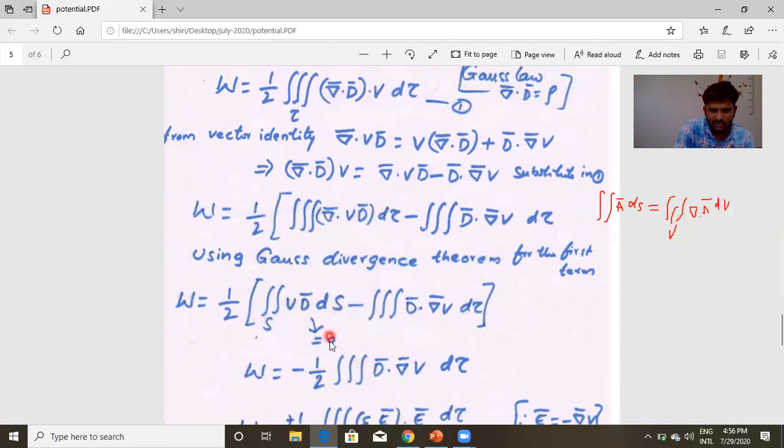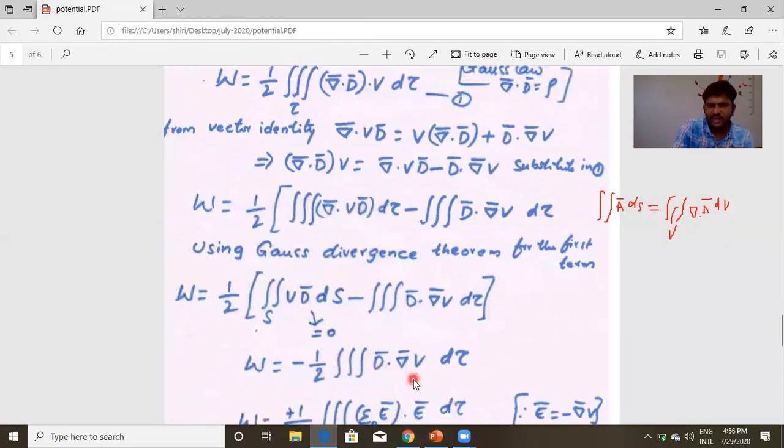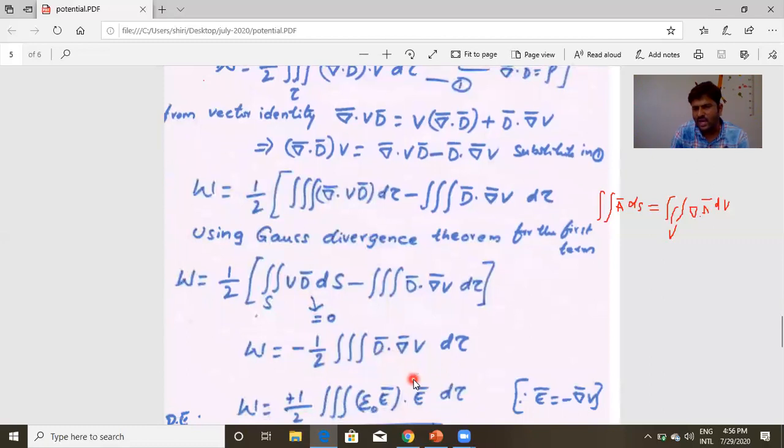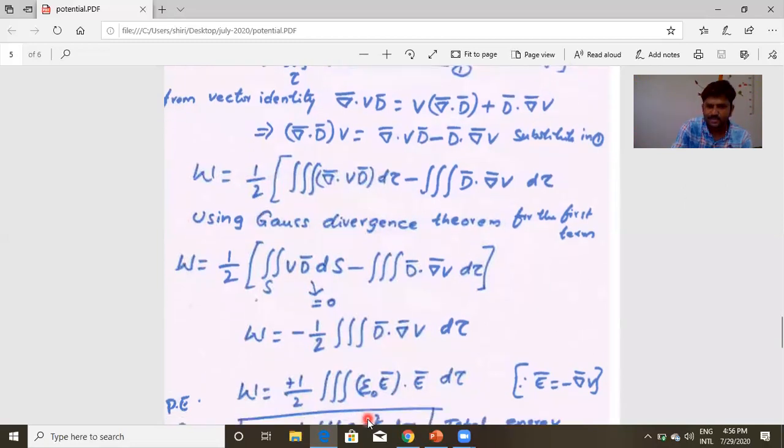Now W is equal to, only this term remains, minus the volume integral of D bar dot del V. We just saw the relation between electric field intensity and potential: E is equal to minus del V. So instead of del V, I can write minus E. The negative sign and negative sign cancel. We get 1/2 volume integral of E bar, and instead of D bar, epsilon naught E bar. D bar is equal to epsilon naught E bar. This is the relation between D bar and E bar.